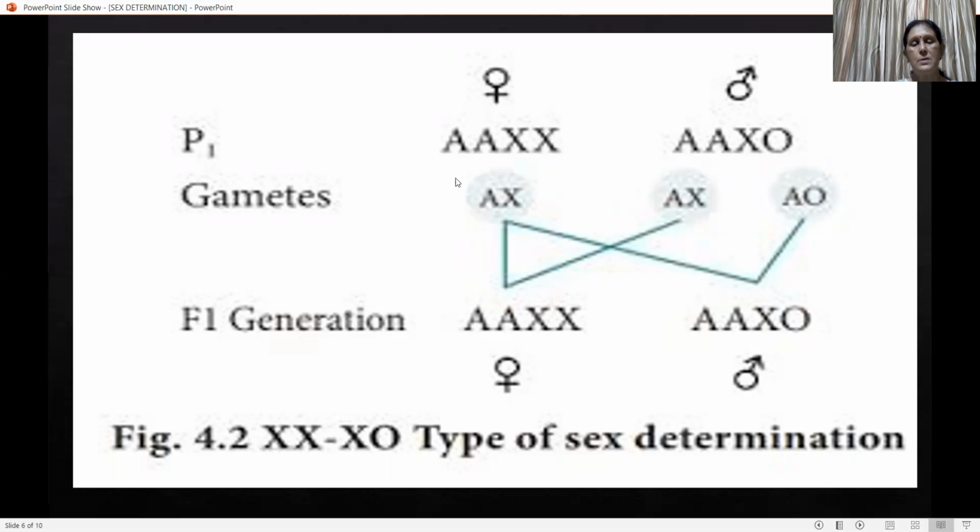When gamete formation occurs, A and X chromosome move in one gamete, and A and X also move in another gamete. In case of male, AO is found instead of AX. So in the F1 generation, females have 2A, or autosomes, and 2 X chromosomes. 2A means they are diploid organisms, and here also 2A means diploid, but in case of male, a total of 23 chromosomes are there, so 1 X chromosome, or 0.